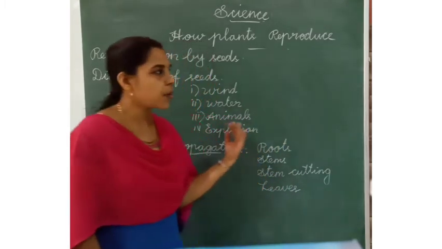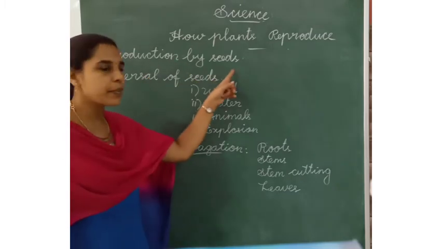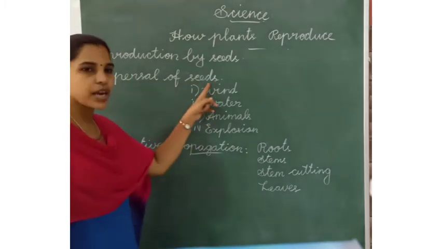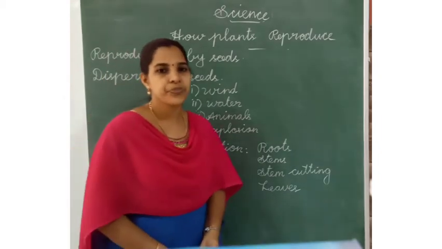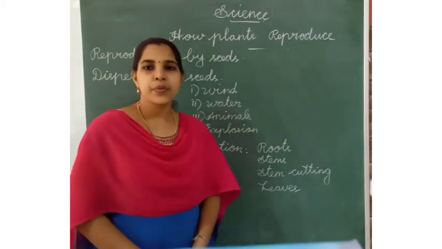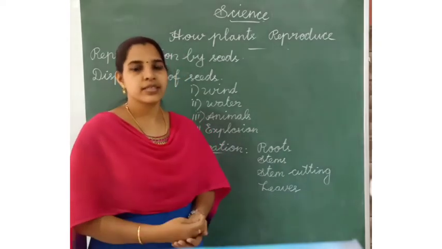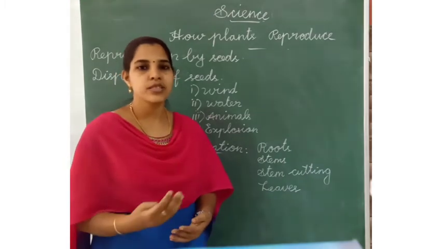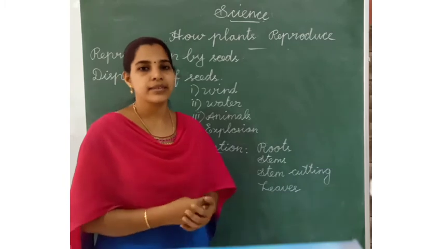In this topic we are to revise 3 topics: reproduction by seeds, dispersal of seeds and vegetative propagation. What is meant by reproduction? Reproduction means growing new plants. Reproduction by plants means growing a new plant from the mother plant.